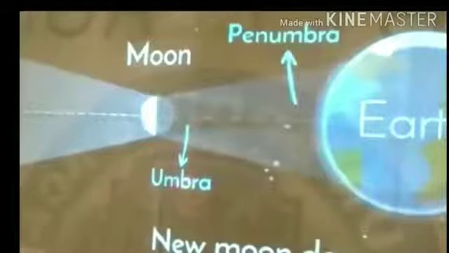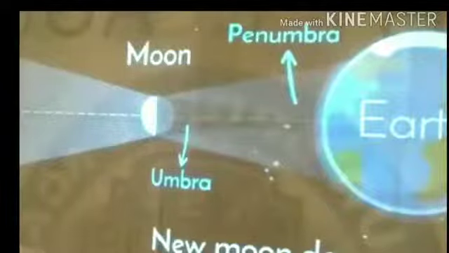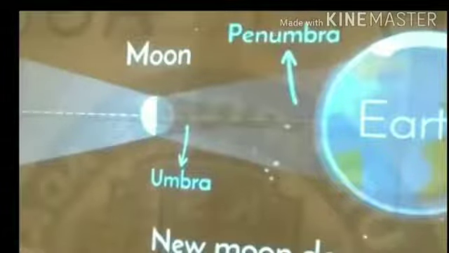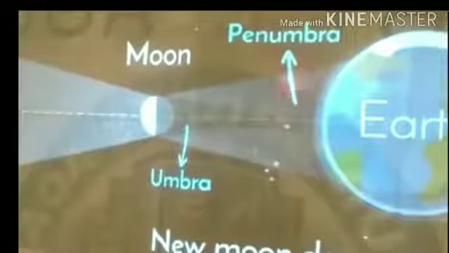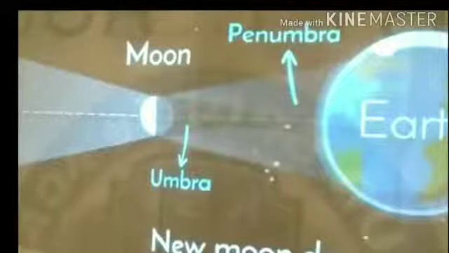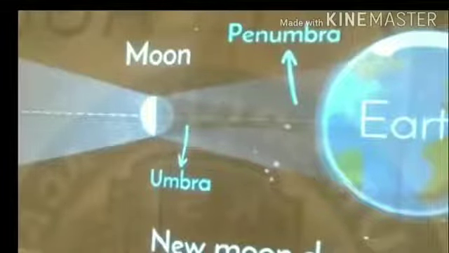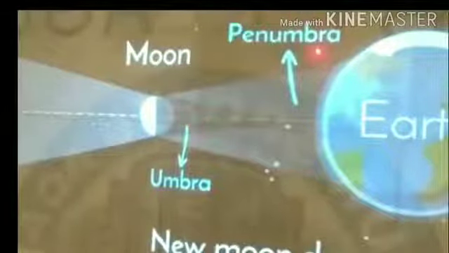The word umbra itself gives the meaning: umbra means shadow. Pen means almost, so penumbra means almost shadow. Here the complete shadow takes place. So there are two regions in the eclipse, such as umbra and penumbra.